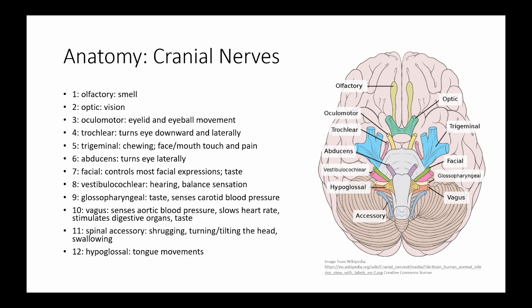8. The vestibulocochlear nerve, important for hearing and balance sensation; 9. The glossopharyngeal nerve, important for taste, also senses carotid blood pressure; 10. The vagus nerve, which senses aortic blood pressure, slows the heart rate, stimulates digestive organs, and is also involved in taste; 11. The spinal accessory nerve, which is important for shrugging, turning or tilting the head, and swallowing; and 12. The hypoglossal nerve, which is key for tongue movements.